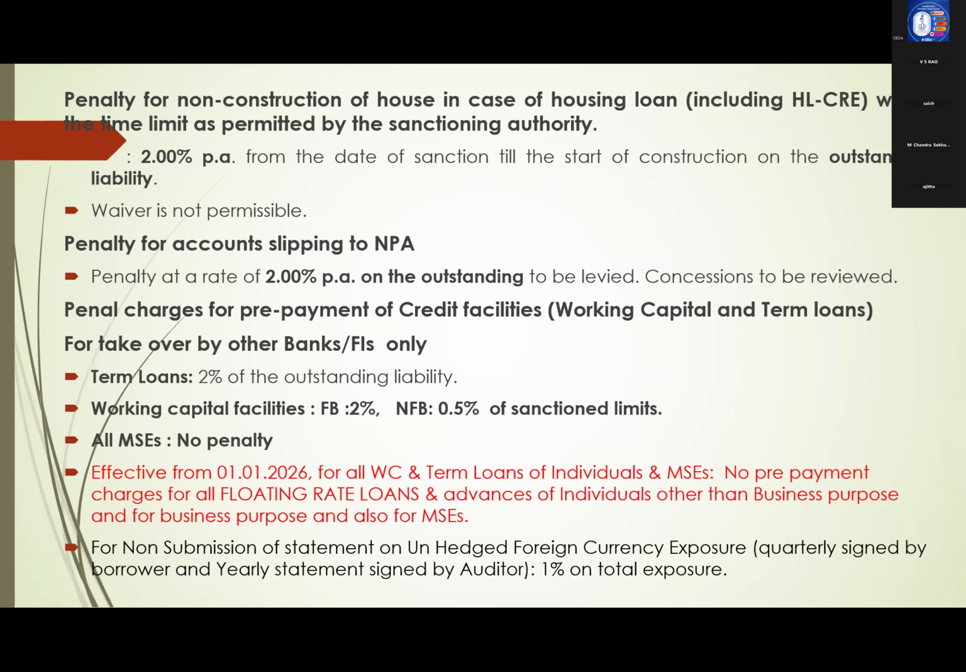Penal charges for prepayment of credit facilities, working capital and term loans. For takeover by other banks only; if the party is clearing out of own funds, no penalty. If the loan is taken over by other banks or financial institutions, then for term loans 2% of outstanding liability. In case of working capital facilities, fund-based 2% and non-fund-based 0.5% of sanction limits. This is the penalty. All MSCs,